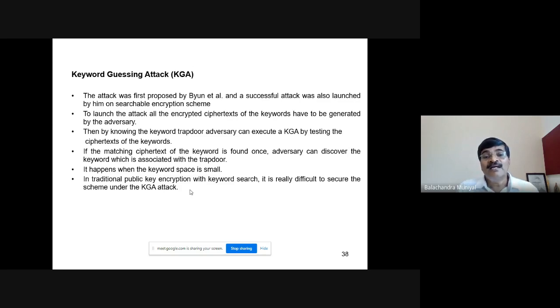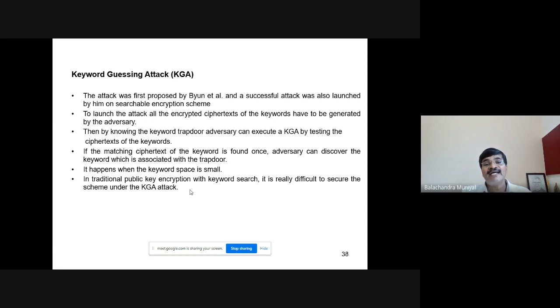Suppose somehow he comes to know a trapdoor in the document collection, he will compare the trapdoor with the table which he created earlier with the guessed plain text and ciphertext.